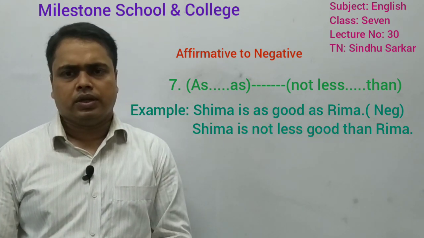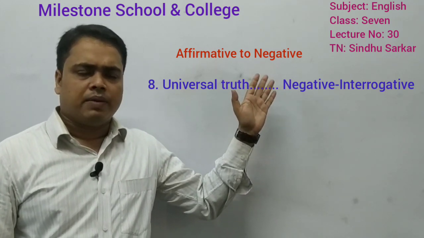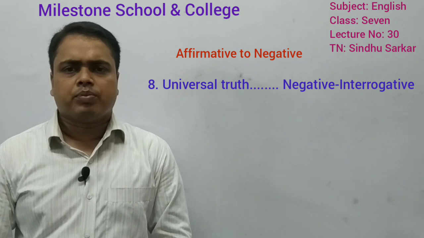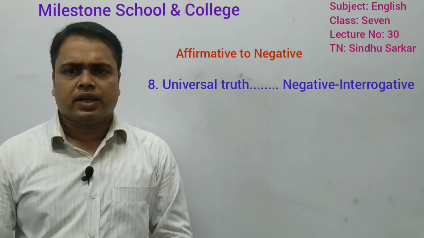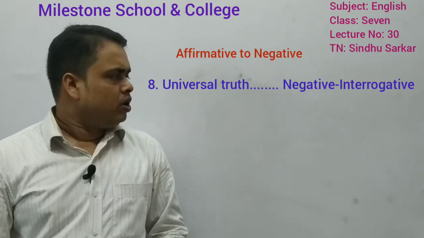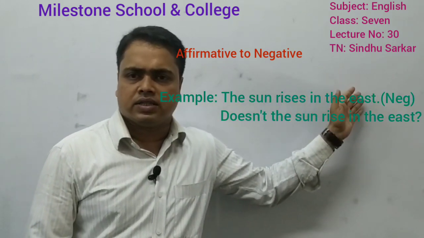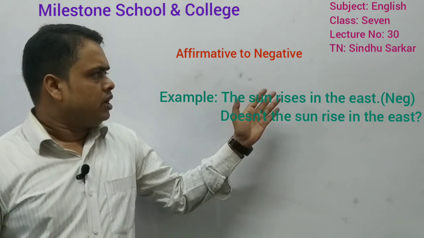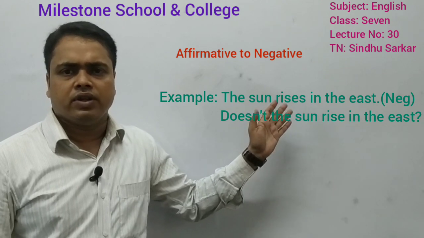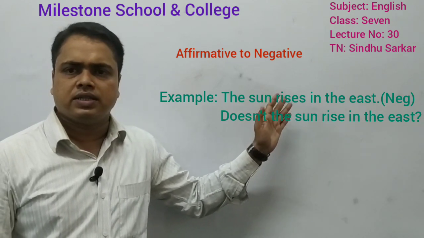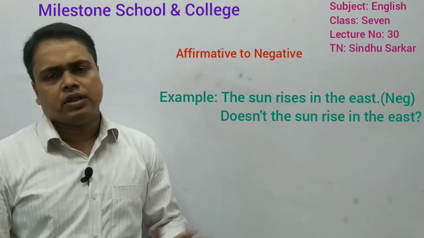Okay, this rule actually. Then, in case of universal truth, if you want to change it from affirmative to negative, you have to follow the negative interrogative. Okay, negative interrogative. How? Look at the example. The sun rises in the east. Here, if you change it into a negative sentence, you have to make it negative interrogative. So, doesn't the sun rise in the east? Okay, so you can follow this way.